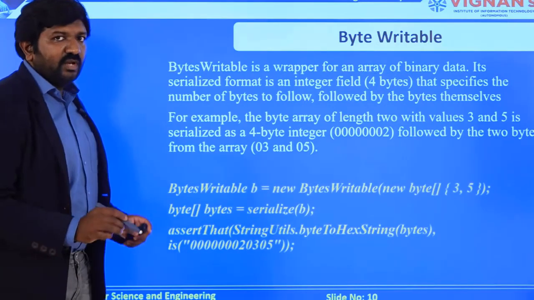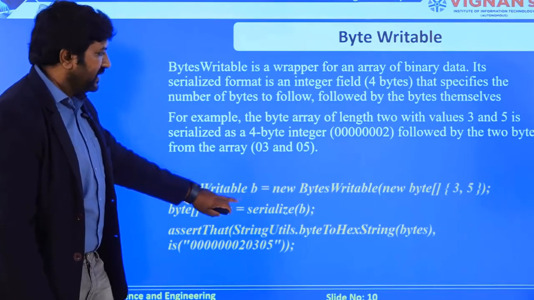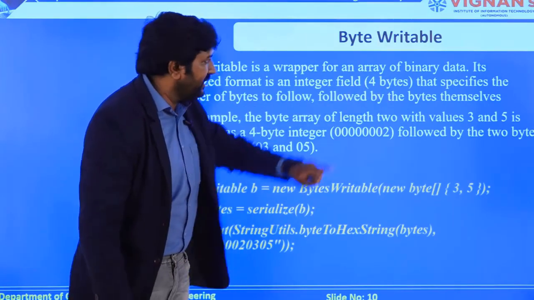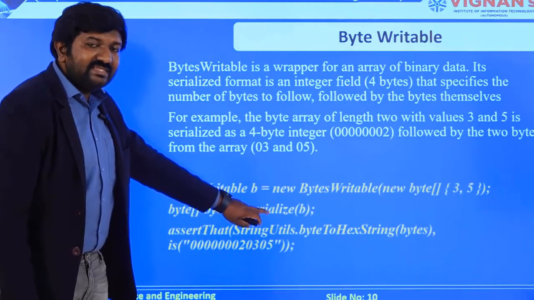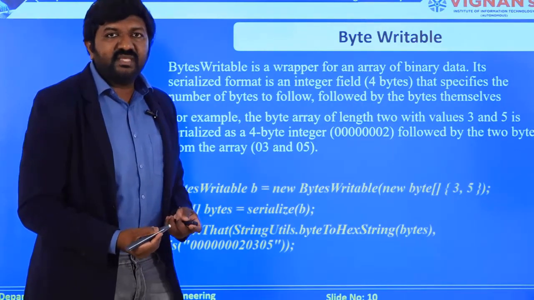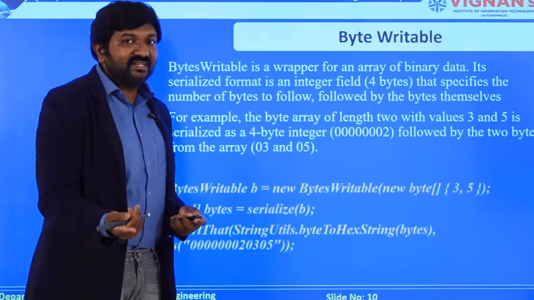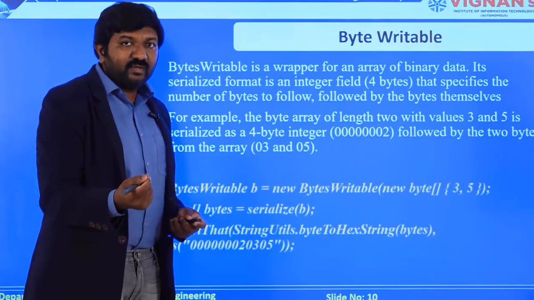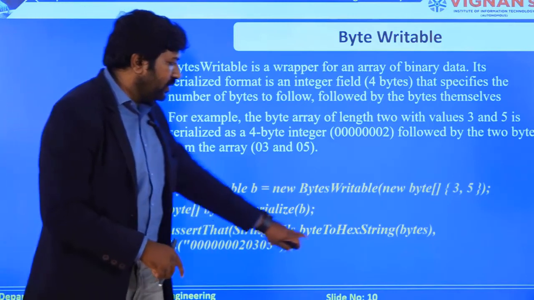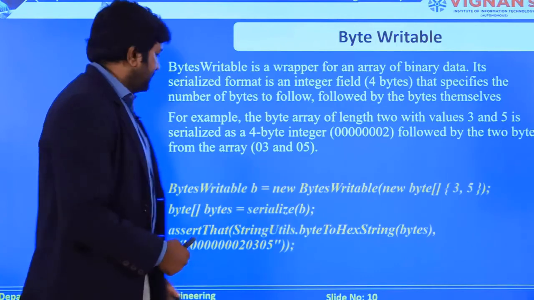See, I have given a small code snippet to make it more understandable. I am taking a byte writable which is B, and I am defining it with 3 and 5, which is the array that I have defined earlier, array of binary data. And now if you are serializing it, the value will be serialized. I have told you this topic earlier. Serialization is the conversion of your information or your data into byte forms, byte streams, because it has to be transmitted over the network. So I am serializing the data, and those bytes will be stored here, and you are going to add the respective byte form of the data into the transmission.